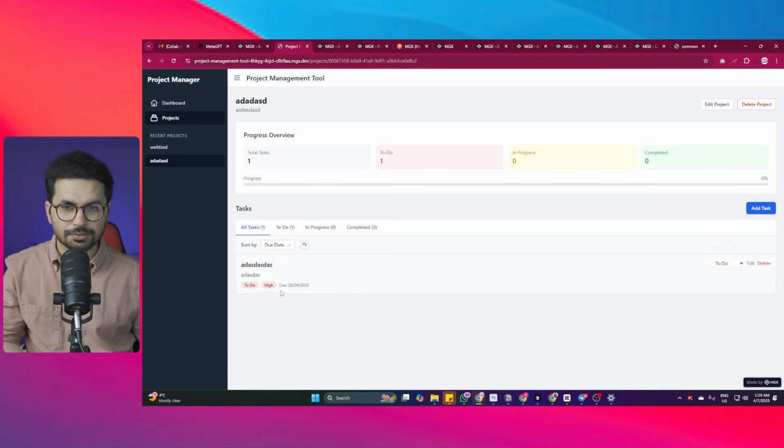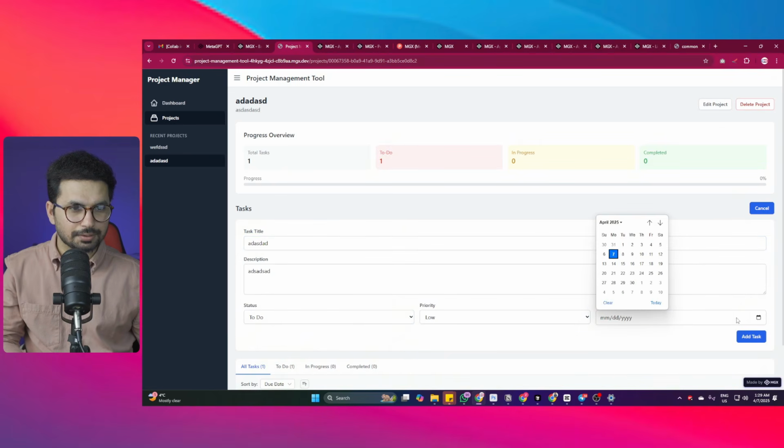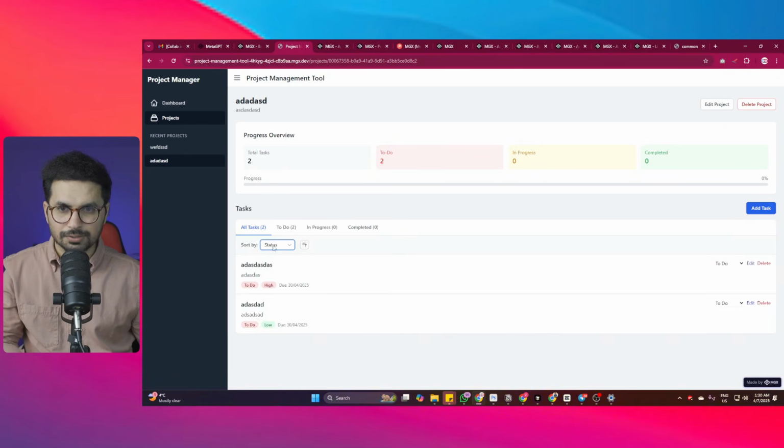So this task right now is in high. I can add a new one, and then I can give it a date. So right now you can see I can sort these tasks based on the due date or based on the priority, and they will change their sorting based on that.